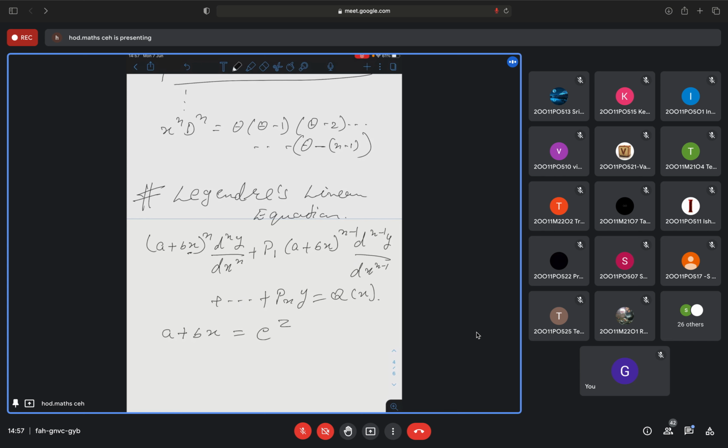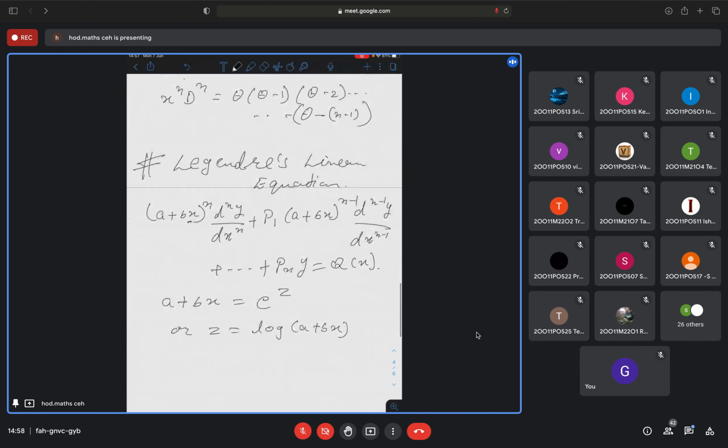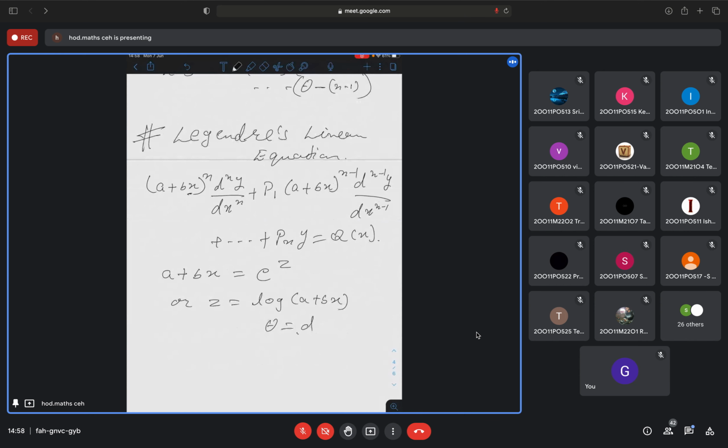Euler-Cauchy's linear equation only I'm going to get, and you know how to solve them by the above substitutions. So to solve this, one way is to directly substitute a plus bx is equal to e to the power z, or you can say z is equal to log of a plus bx. And you know theta we have taken as d by dz.